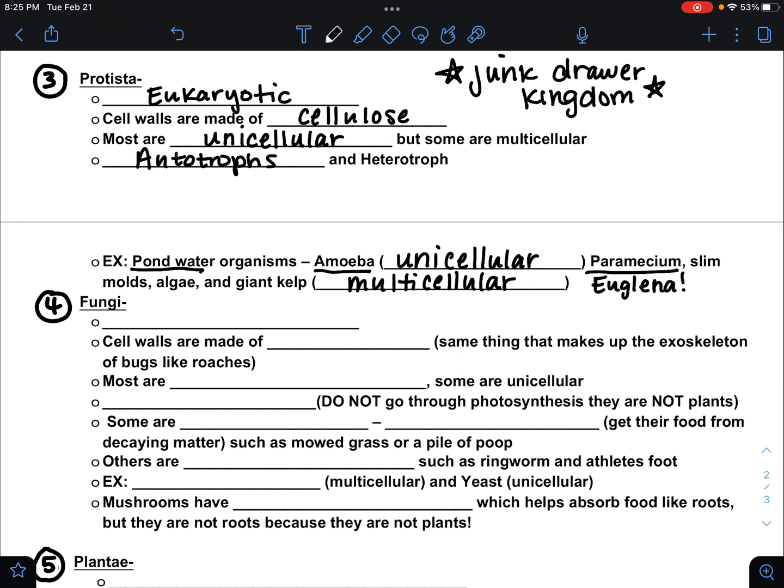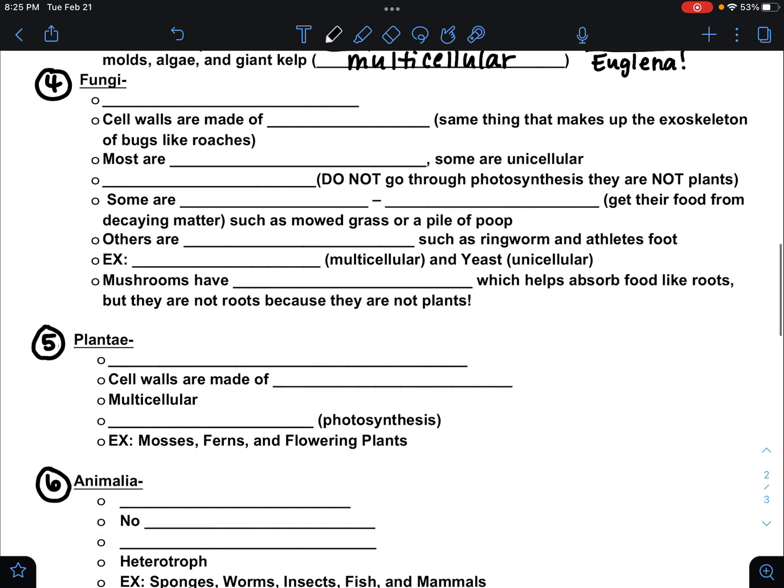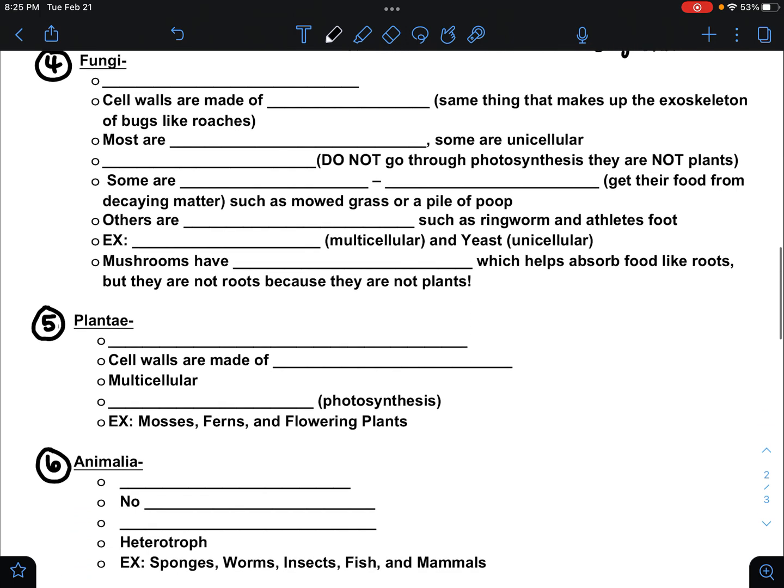I don't know why these printed so close together, but I don't like that, so I'm going to scoot up and hide it. Our next kingdom is fungi. Hopefully you can't hear my cat tearing something up in the background.